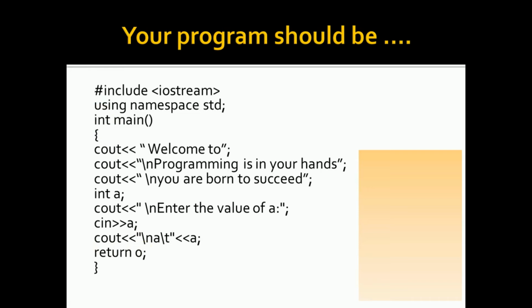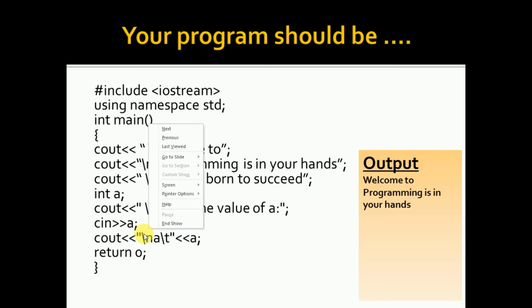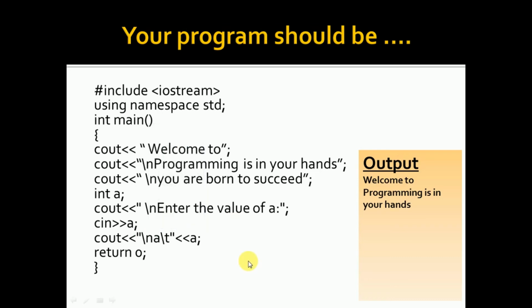So now you tell me what would be the output. You guess and tell me. Yeah, very good. Your first output would be welcome to, then it will come as programming is in your hands. Good. Now \n, it comes to the next line. You are born to succeed.